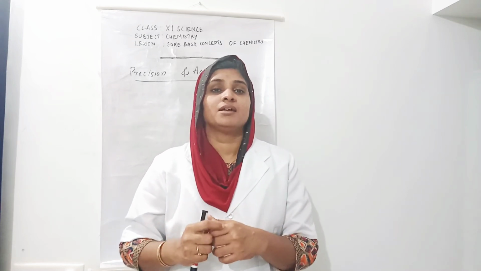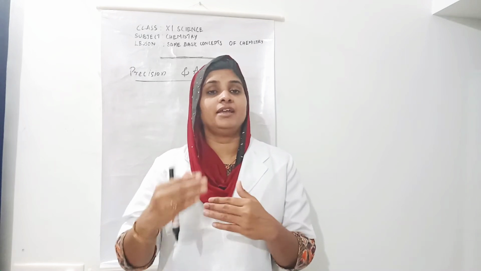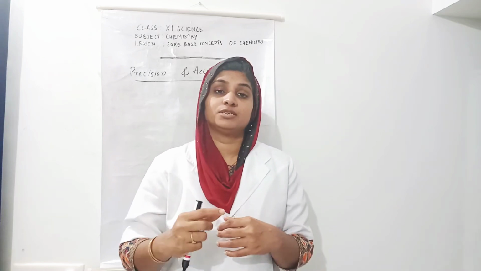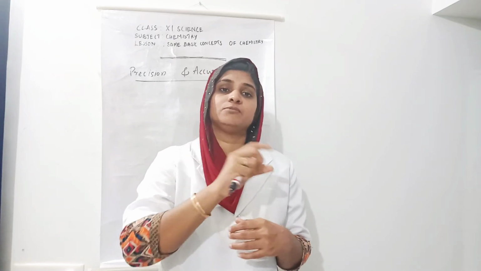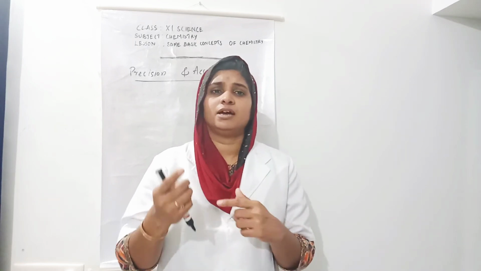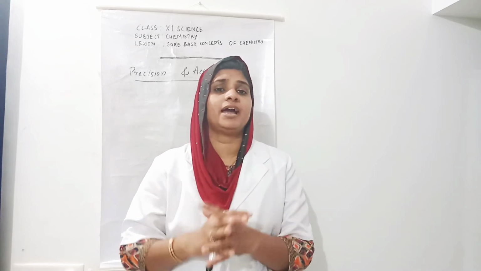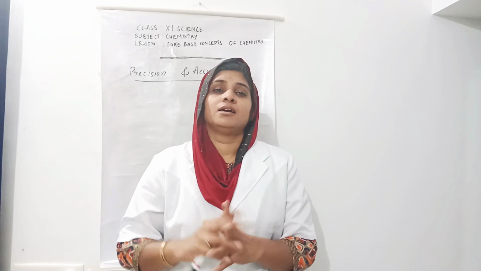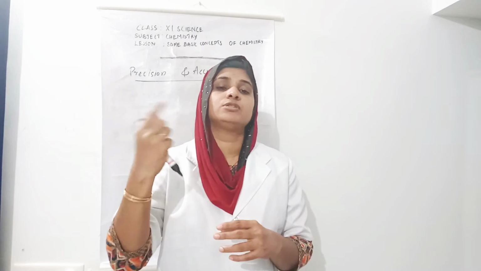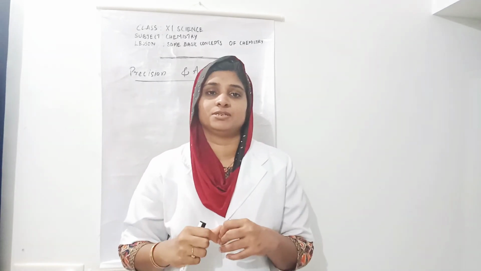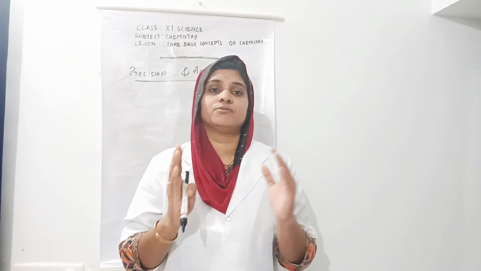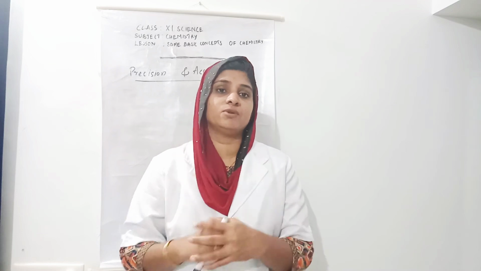Precision is the closeness of various measurements for the same quantity. That is what is called precision. Did you get it? I will explain with an example. Next, accuracy means closeness of one value to the true value for the same physical quantity. Okay, so these two terms we will see. I will explain with one example.